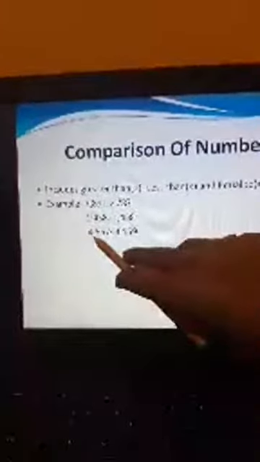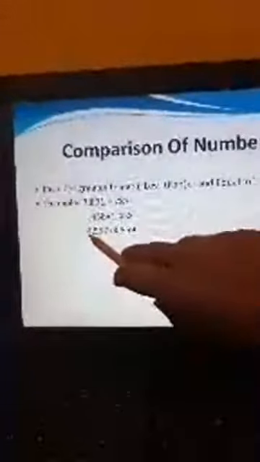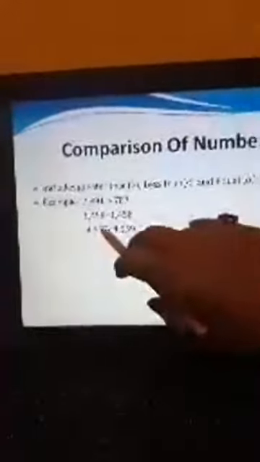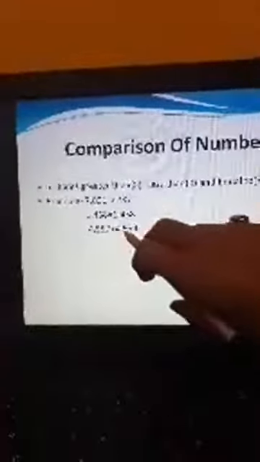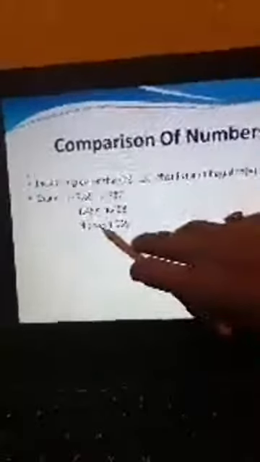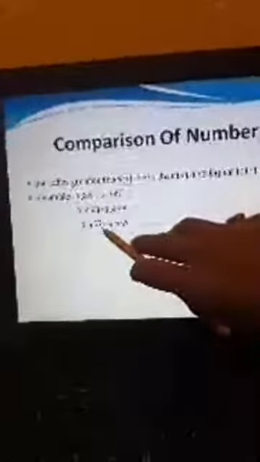We will consider one digit from this side and one from that side. 4 is similar to 4. Then come to the next. 5 is also the same. Then the next 5 is written here, 5 is written here. Then come to the next. We have to check once again.